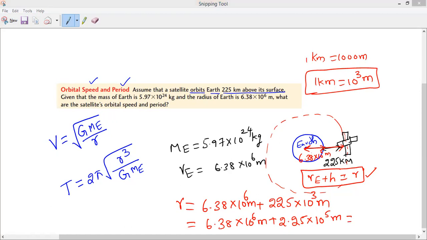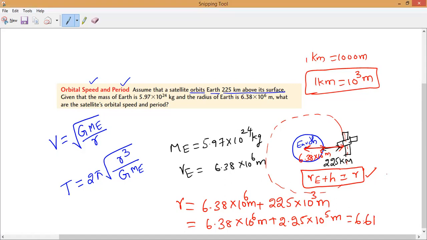So now if you add both, how much do we get? 6.61 into 10 power 6 meters. Is it yes or no, guys? If you add both, you can notice it. So we get 6.605 into 10 power 6 meters.